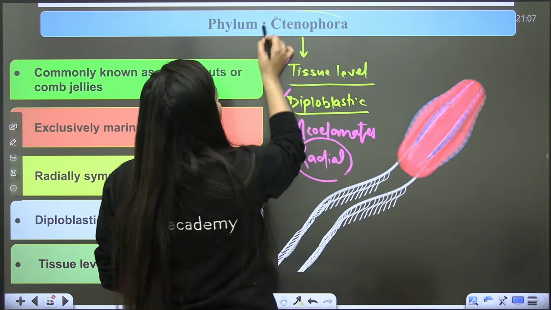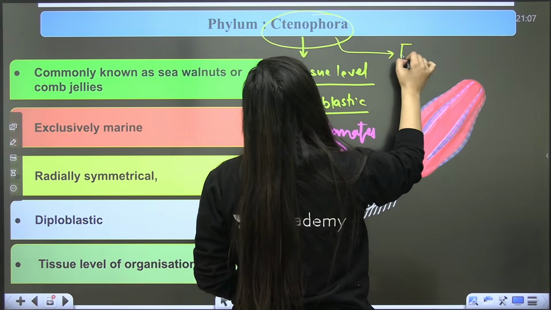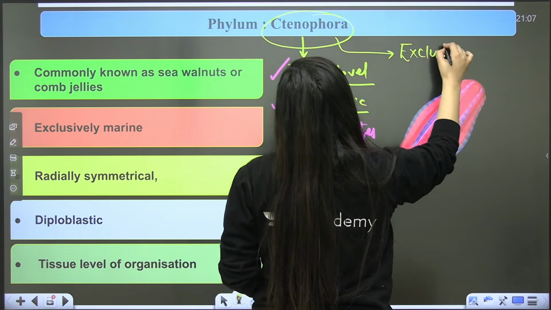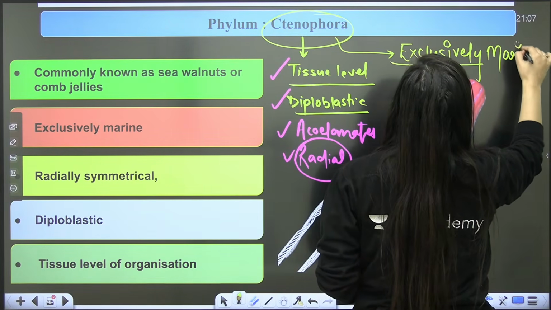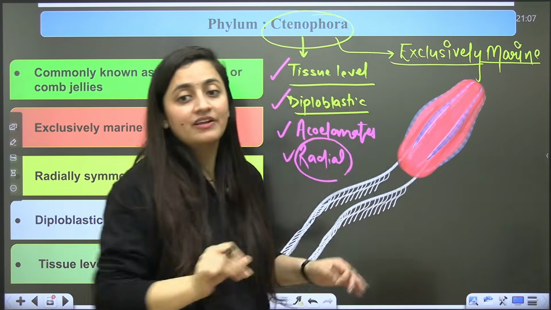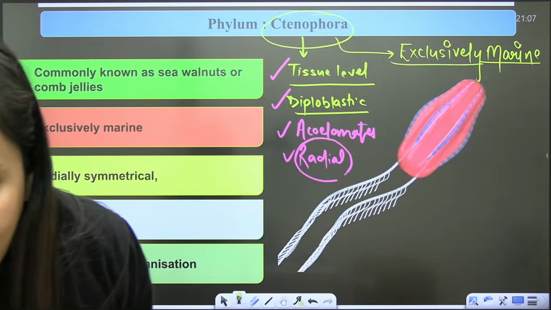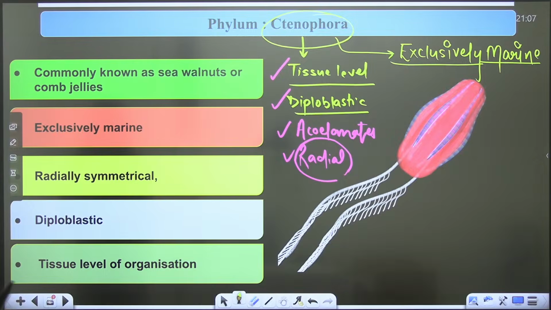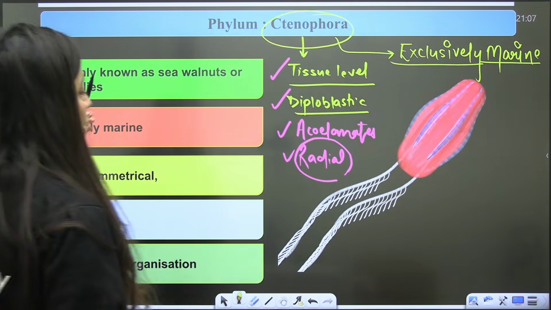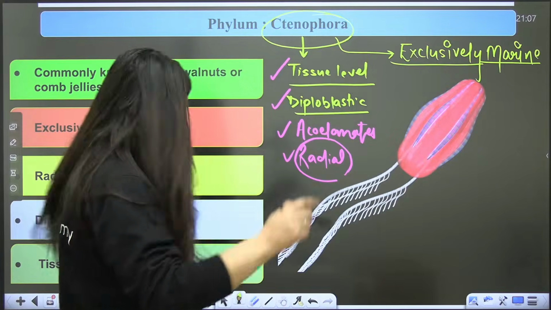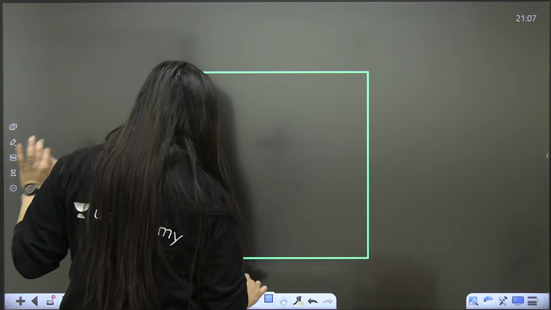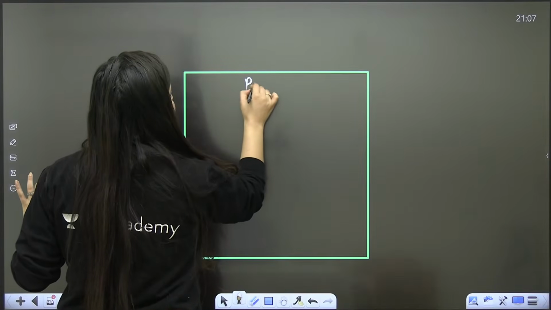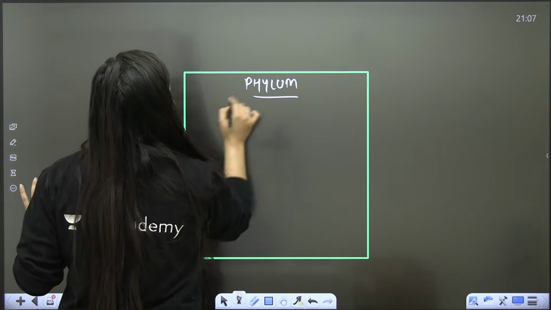Now, when you talk about the Ctenophora, the one thing that you need to remember is they are exclusively marine. Exclusively marine means they will only be there in the marine water. So basically there are 3 phyla. I'm not talking about the subphyla. I'm talking about the phyla where organisms are exclusively marine.